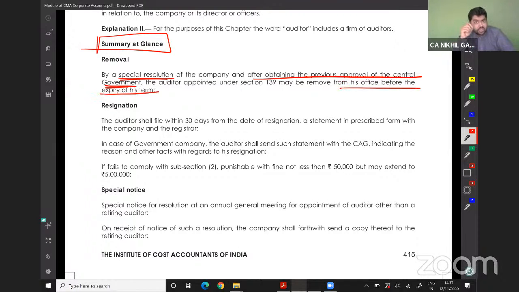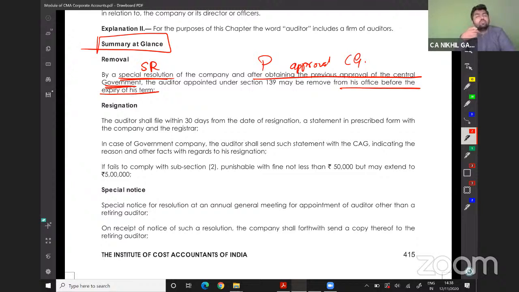See, after special resolution and prior approval of central government, you can remove the auditor before the expiry of its term.